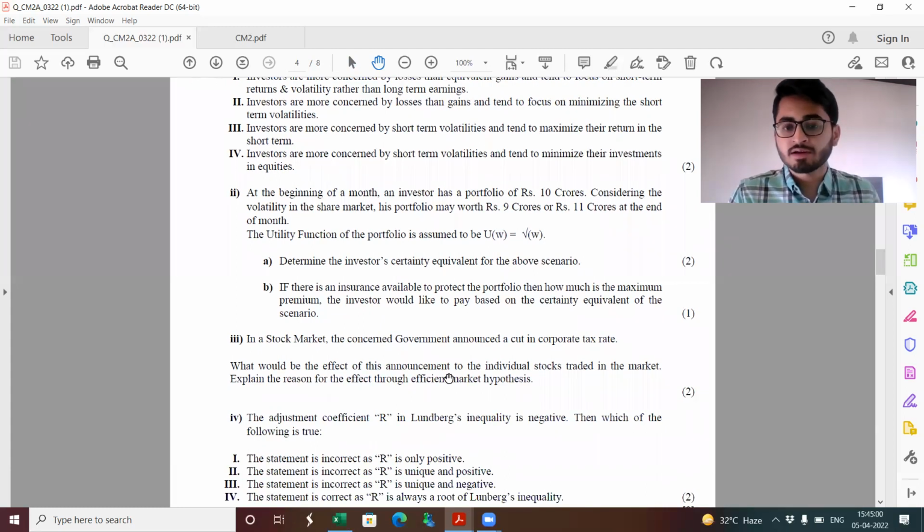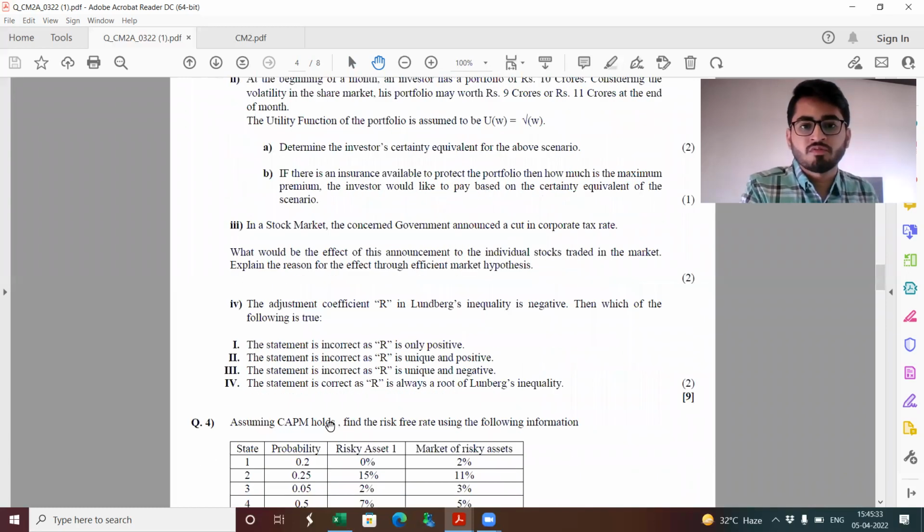And the reason would be, if I assume markets to be efficient, then what an efficient market says is that the moment new information comes, it is fully reflected in the price. So the moment this announcement is made, the stock prices would be adjusting for that very quickly. And yes, the direction would be that it should increase. Keeping that there are no other factors which are influencing, looking at this in isolation, the stock prices should increase immediately to reflect the fact that now the company is earning more profits.